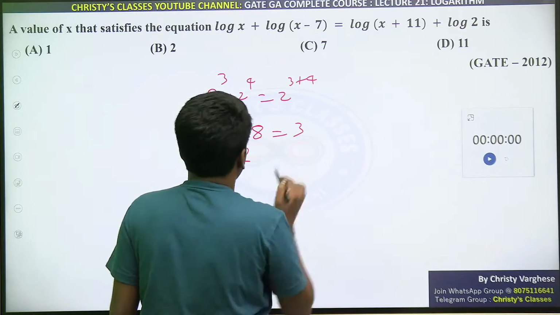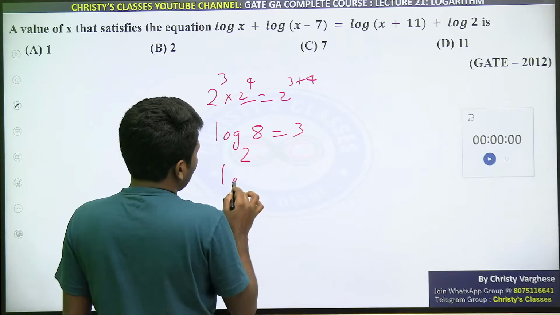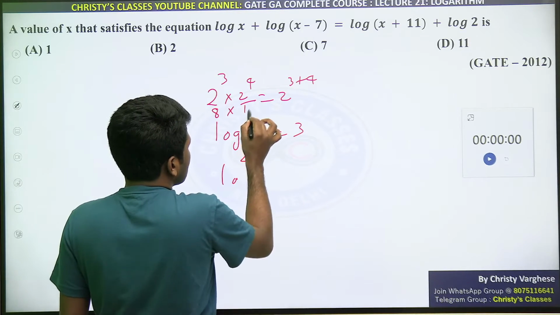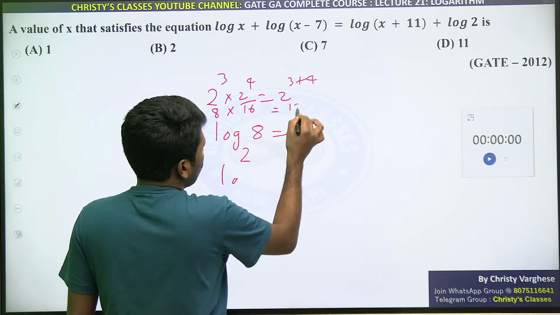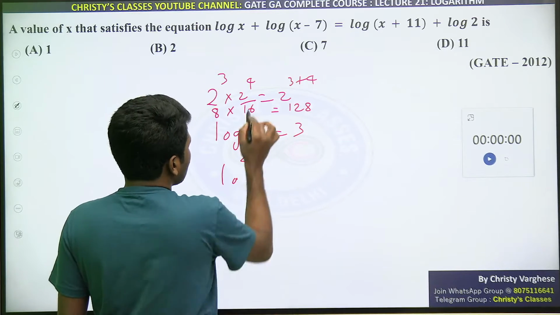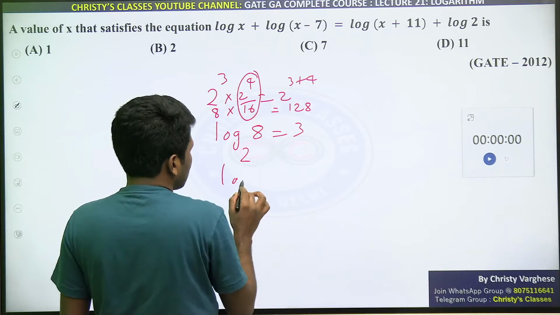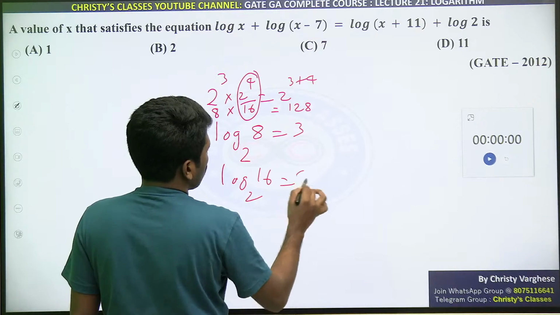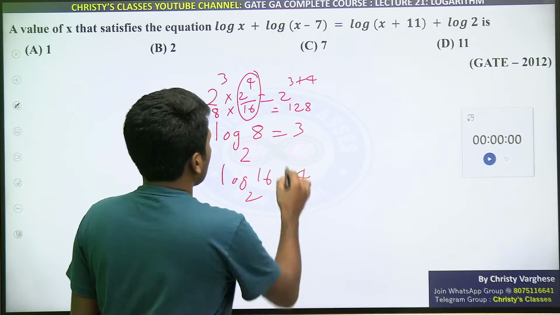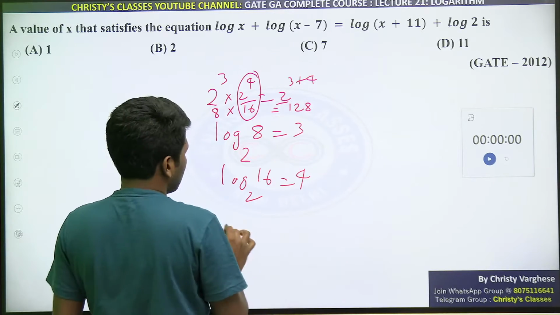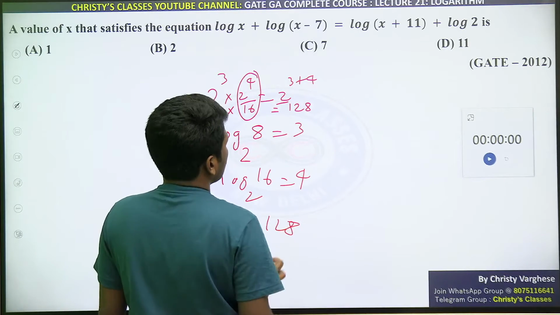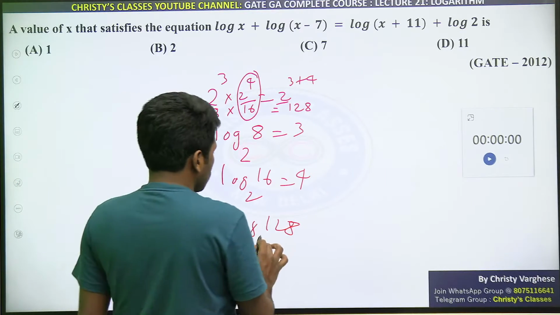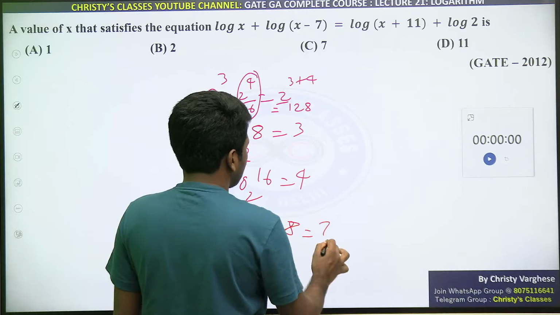So I will write it like that itself. And 2 raised to 4 can be written as, or here we will say 8 into 16 is equal to 128. So log of this one, 2 raised to 4 is 16, means log 16 to the base 2 is 4. Log 16 to the base 2 is 4. Similarly, the right hand side, log 128 to the base 2. Yeah, I am teaching you the theory of the product rule once again, I am reiterating. So log 128 to the base 2 is 7.